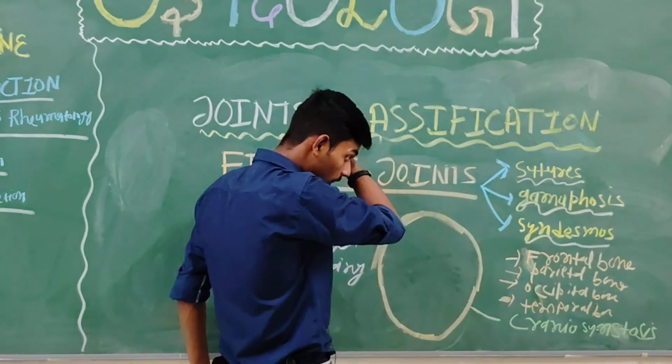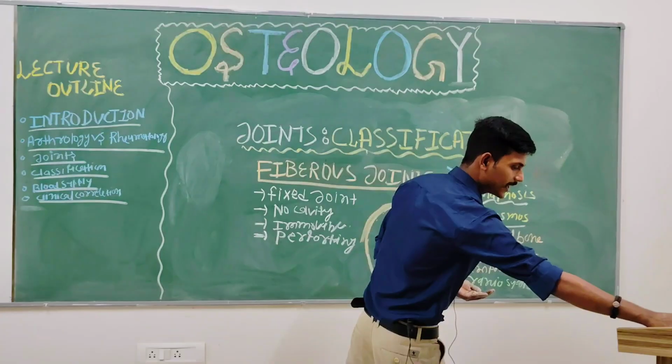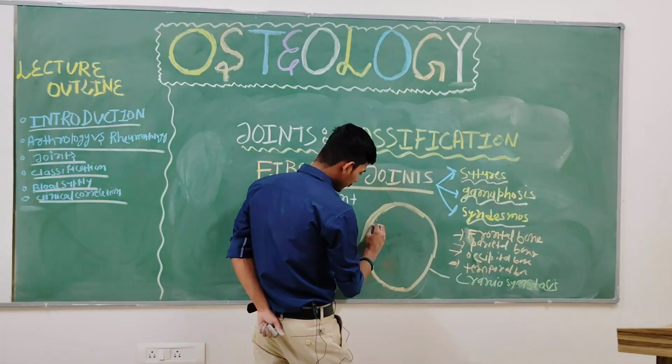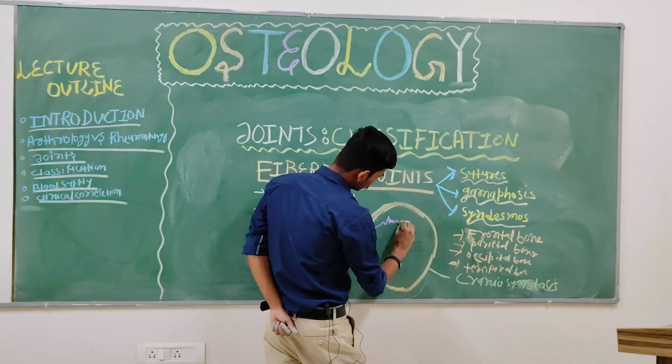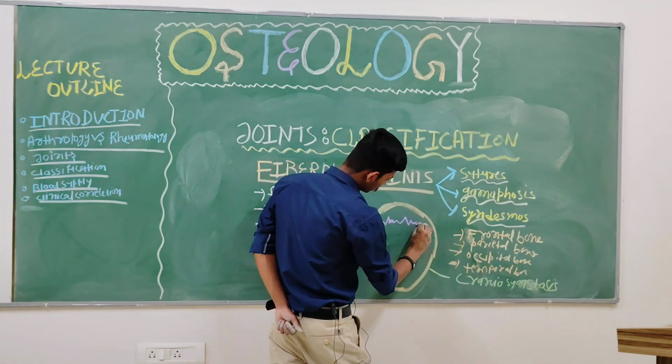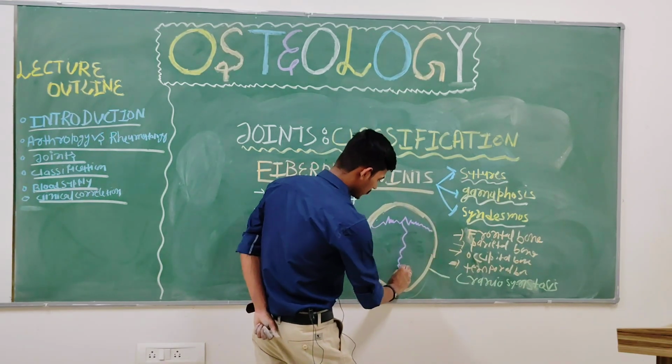And now see how they are joined. The first type of suture which is present here is like this. The second suture is here.